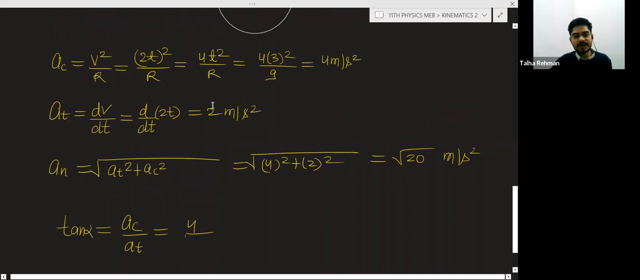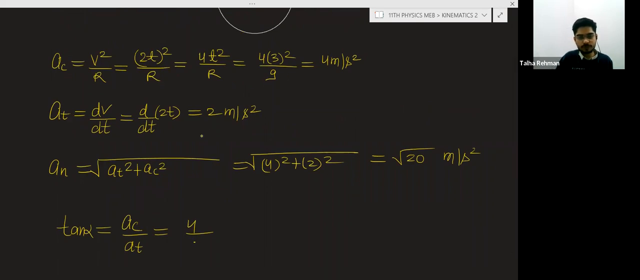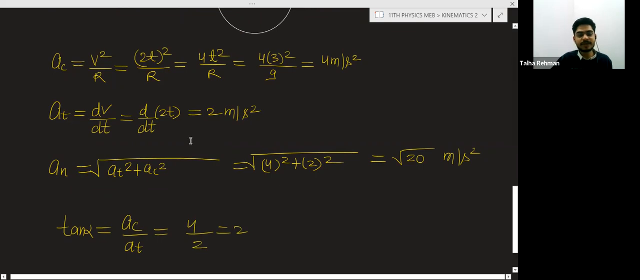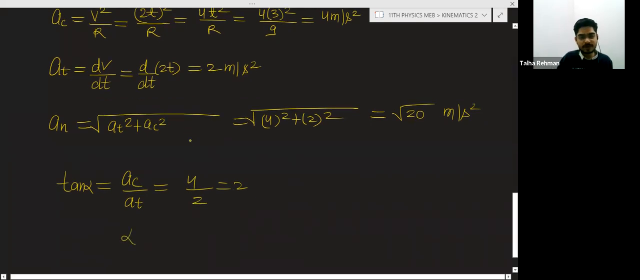AC is 4, AT is 2. So it will be 2. So it will become 2. So tan alpha is equal to 2. So alpha will be tan inverse of 2.